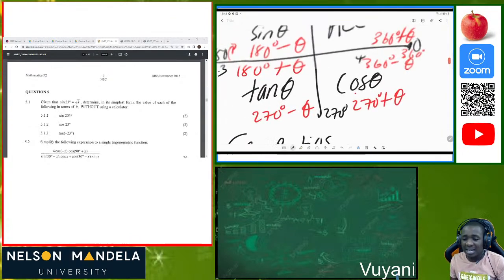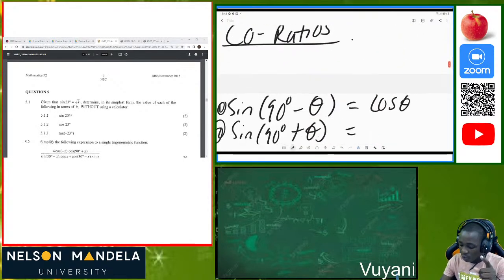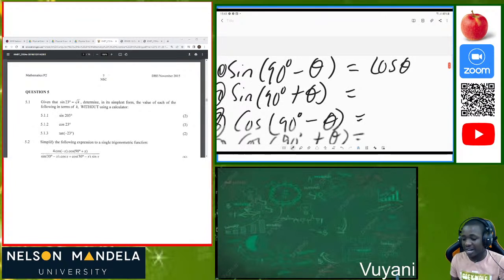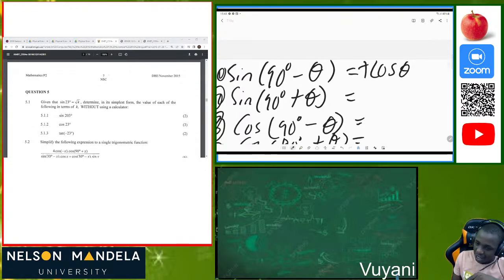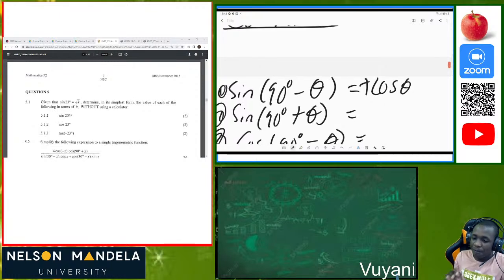Where is 90 degrees minus theta situated in our reduction formula? It's situated in the first quadrant. And how is sine in the first quadrant? Sine is positive. So now the co-ratio of this sine is also going to be positive. Let me repeat this again. When you are given this kind of scenario, you first look at what you are given inside the brackets.